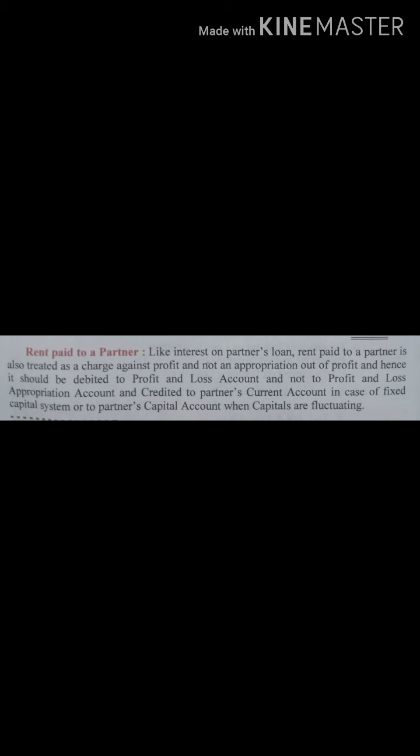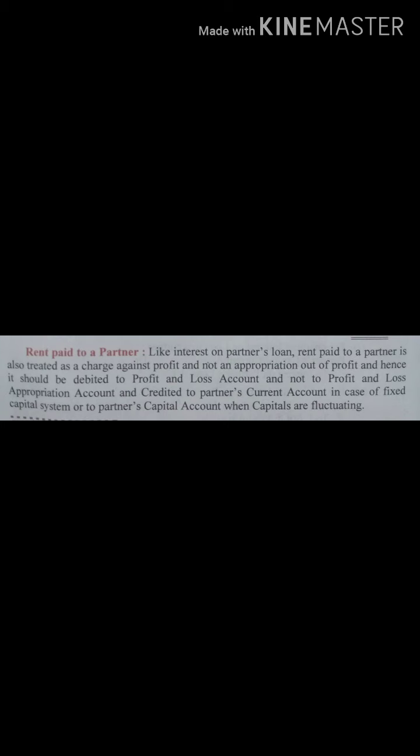So where will it go? It will go in the profit and loss account. It will not go in the profit and loss appropriation account. Why? Because again this is a common type of charge which a firm has to pay. Hence it should be debited to the profit and loss account and not to the profit and loss appropriation account. That is what I explained to you right now.